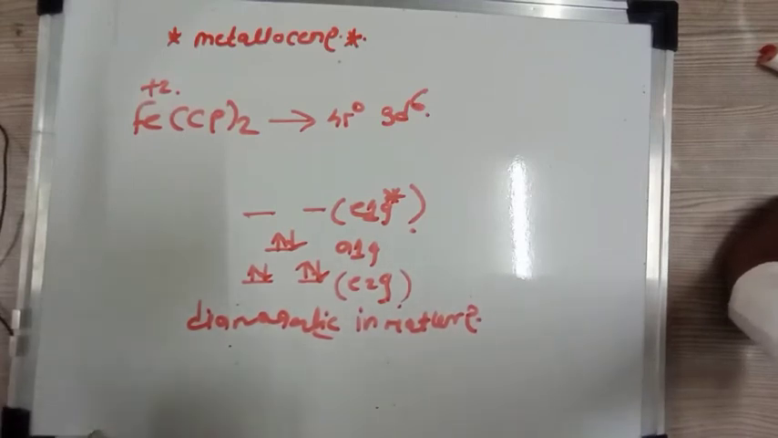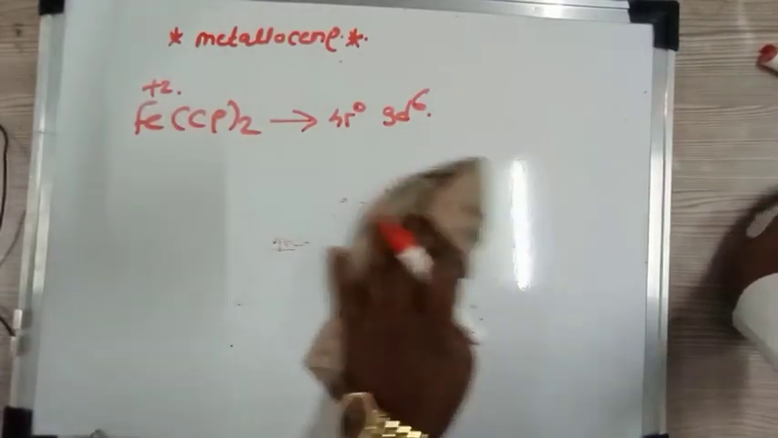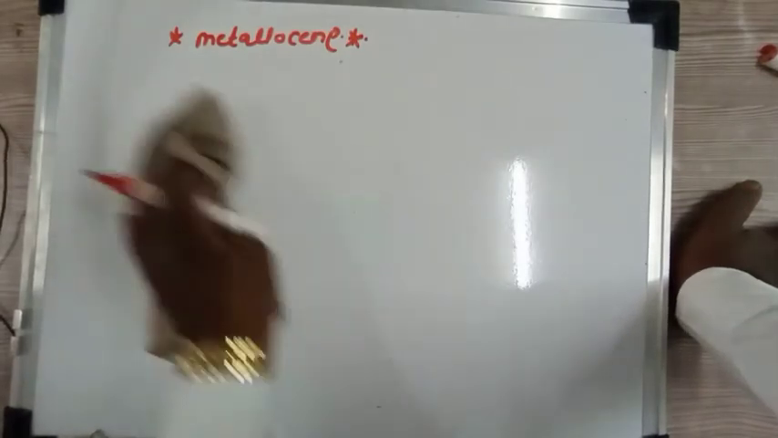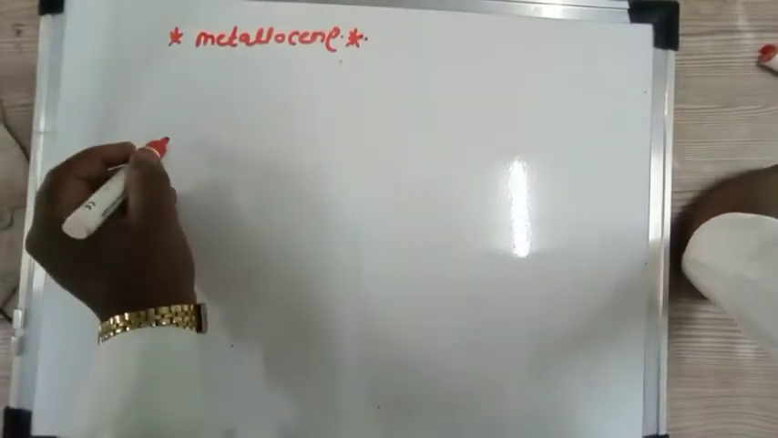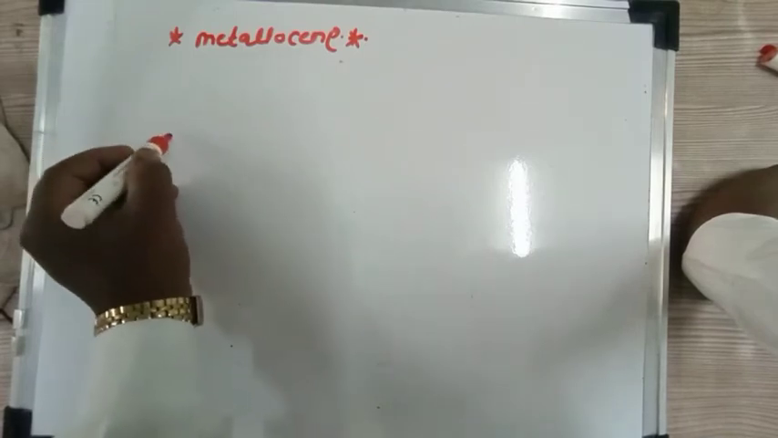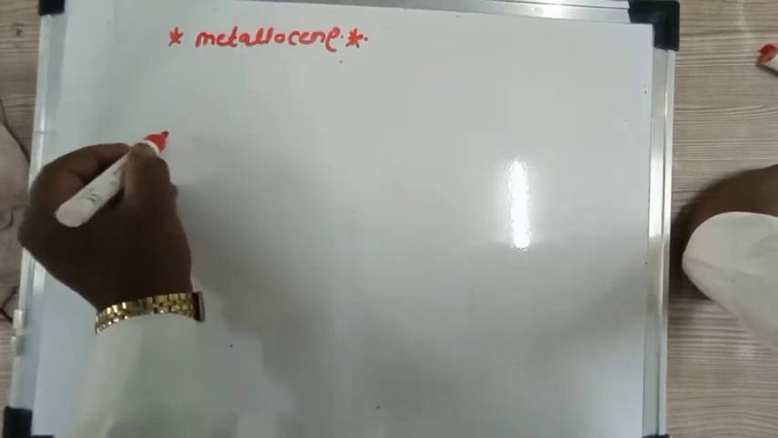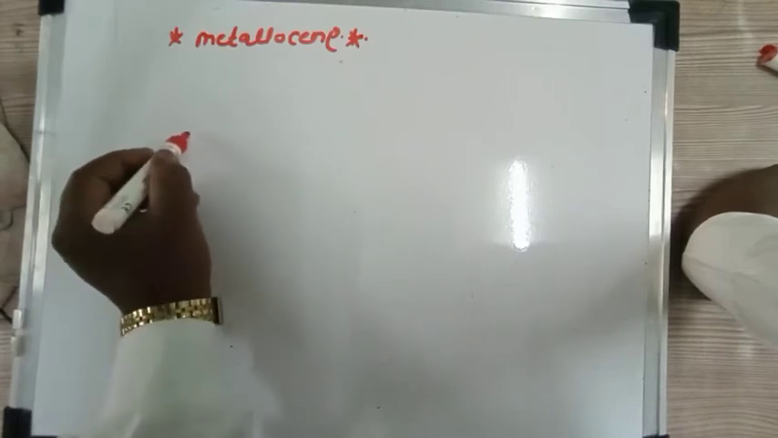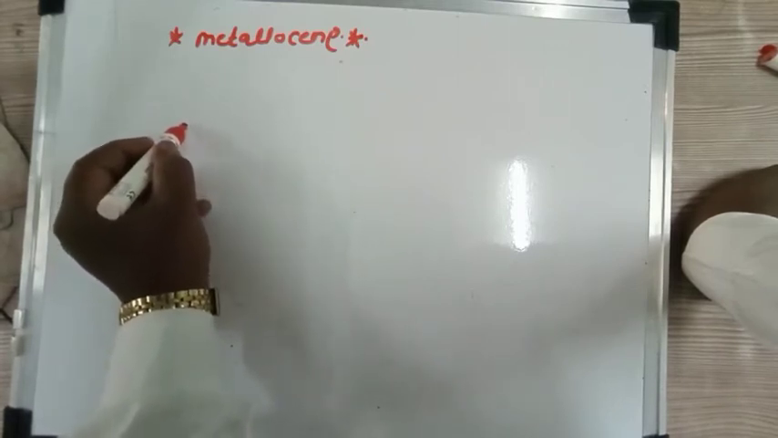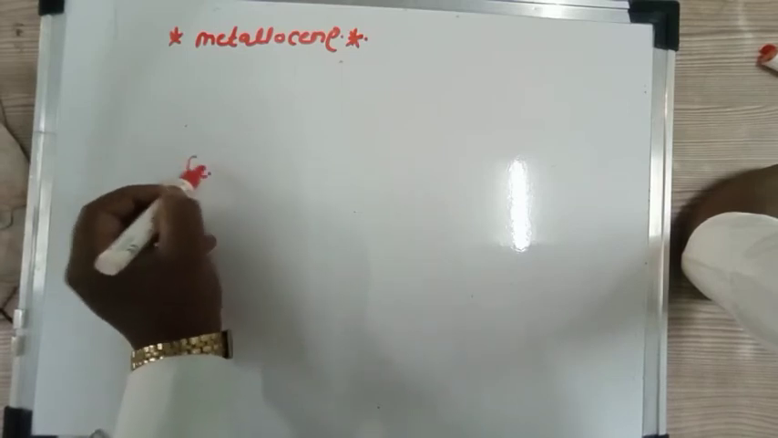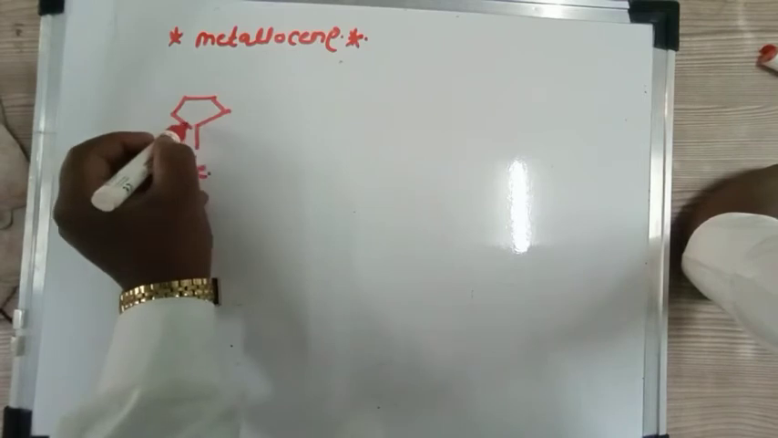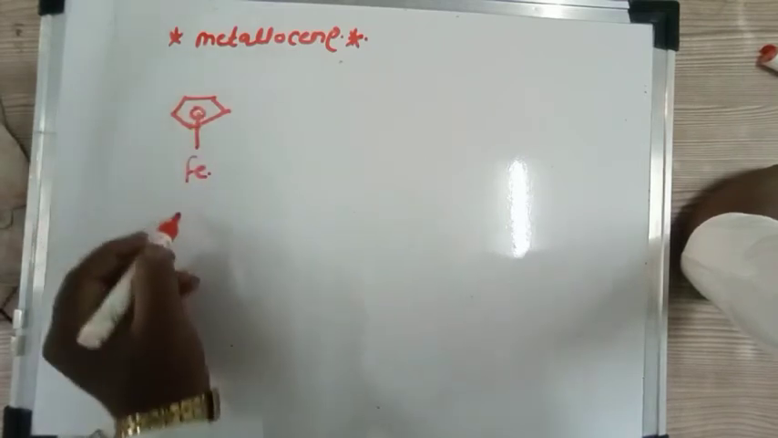Okay, so if you consider this metallocene, these metallocenes are electron rich. If you consider this metallocene, for example, they are observed in three forms. So if you consider this metallocene, Fe is attached to the cyclopentadiene again.